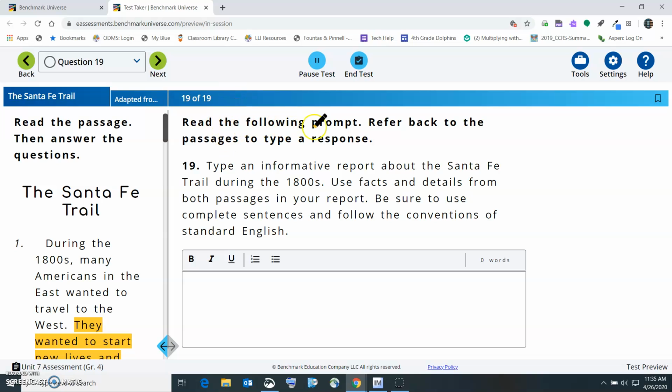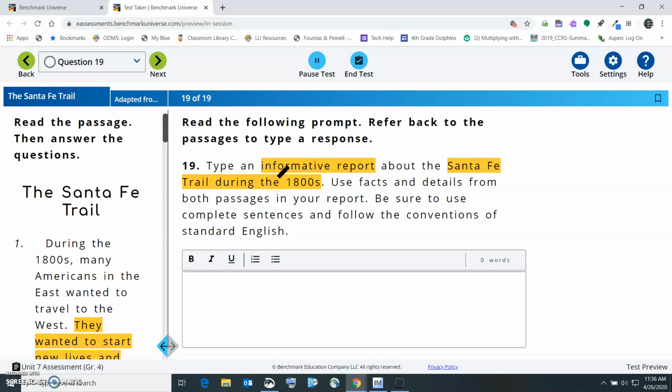is this one. It says, read the following prompt and refer back to the passages to type a response. Type an informative report. Okay, so it's an informative report. It's like what we did with the other story where it was a paragraph, not 2 to 3 sentences. So you're going to write an informative report about the Santa Fe Trail during the 1800s.